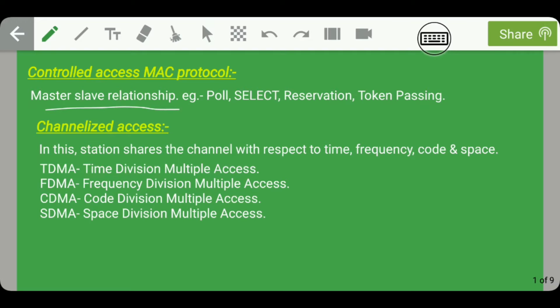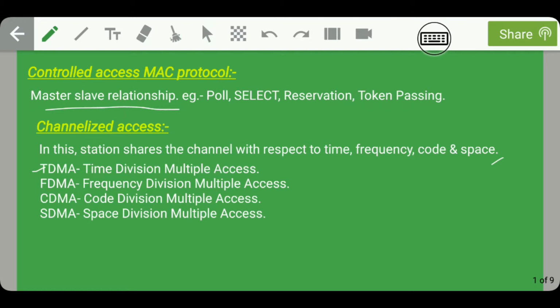Guys, moving on to the third type of MAC protocol, it is channelized access MAC protocol. In this, the stations share the channel with respect to time, frequency, code, and space. For example, if the stations are sharing the channel with respect to time, the corresponding channelized access protocol is called TDMA.